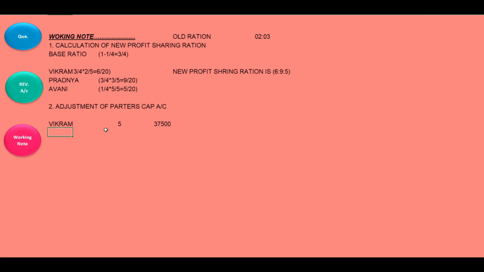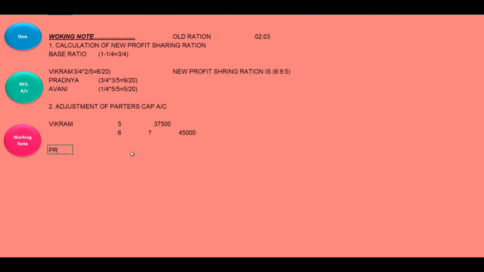So for the fifth share, the capital is 37,500. What is the share of Vikram? 6. So for 6, how much should the capital be? Did you understand what you need to do? You need to do cross multiplication: 37,500 into 6 upon 5. We'll be getting this.